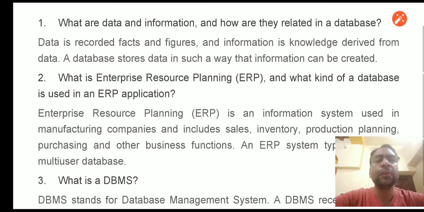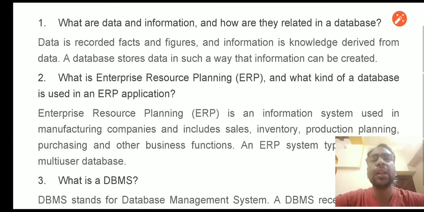So let us start with question number one, that is: what are data and information, and how are they related in a database? So we all know that data is recorded facts, basically raw facts and figures. In the database, this data is recorded facts and figures, and information is knowledge that we derive from that particular data.